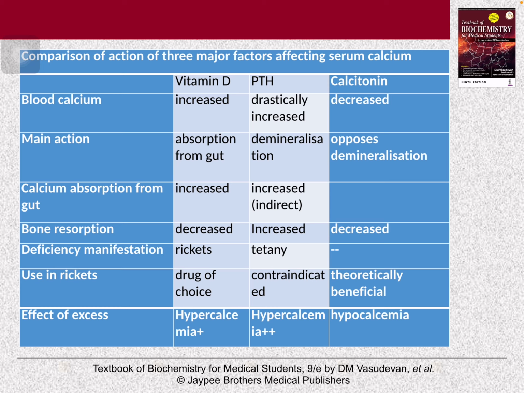Here is the comparison of action of three major factors affecting the serum calcium level. As we have discussed, vitamin D and PTH will increase the blood calcium level, calcitonin will decrease it. Vitamin D and PTH act by increasing the absorption and the demineralization, while calcitonin opposes the demineralization.